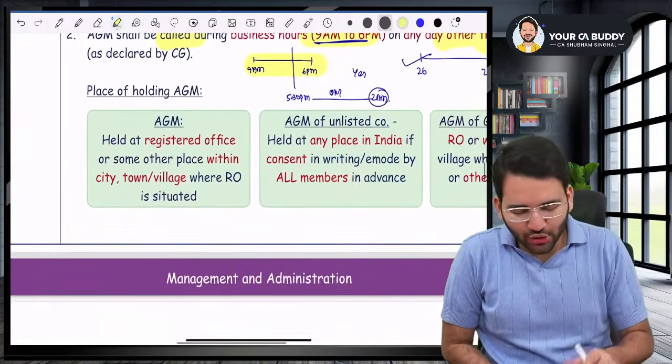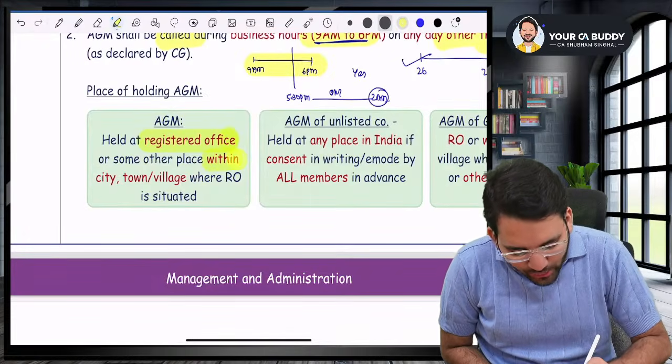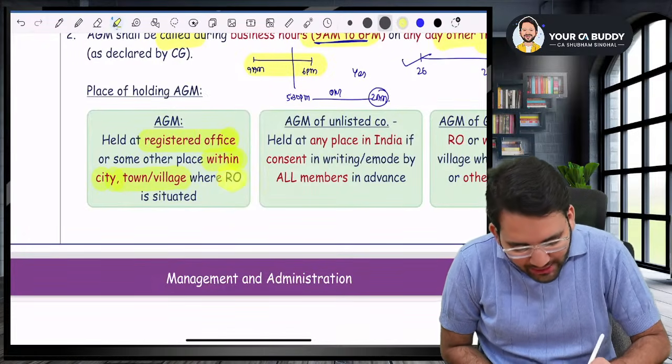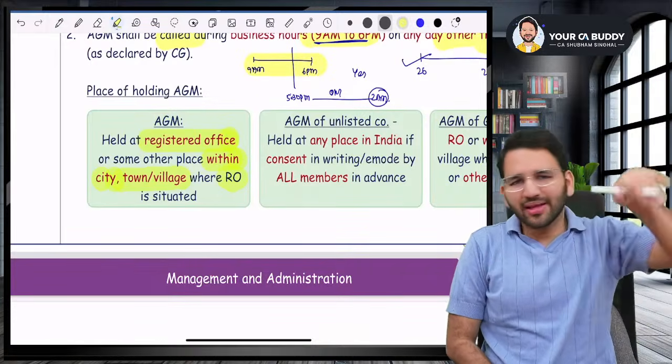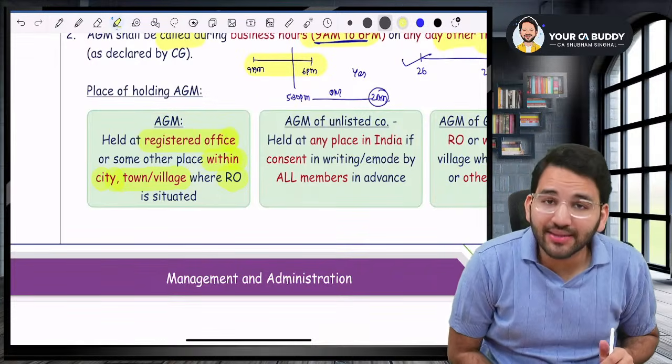Now, sir, what will be the place of AGM? So we said that it should be held either at the registered office or within the local limits of city, town, village where registered office is situated. Within the city, town, village itself. But listen to me very carefully.